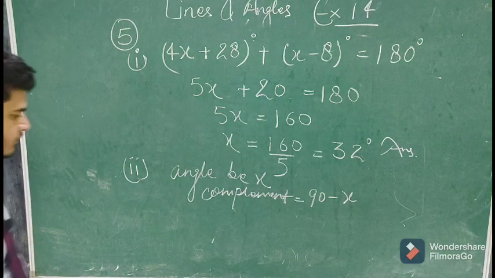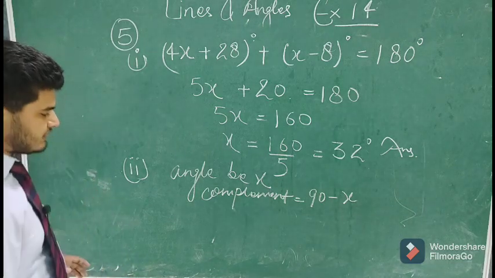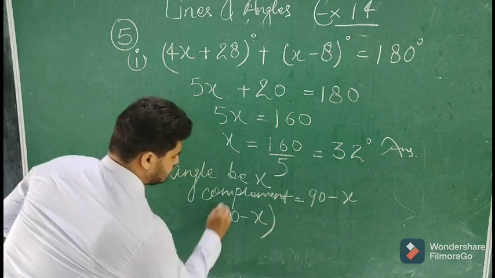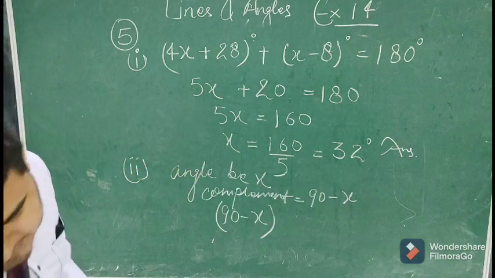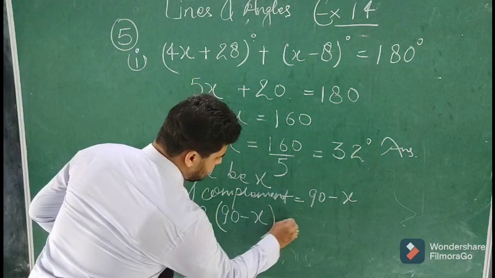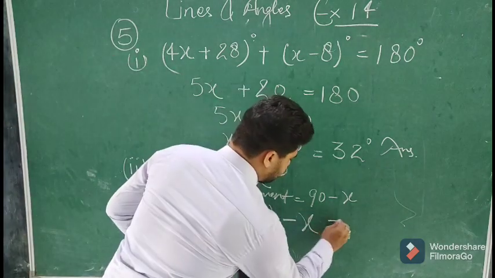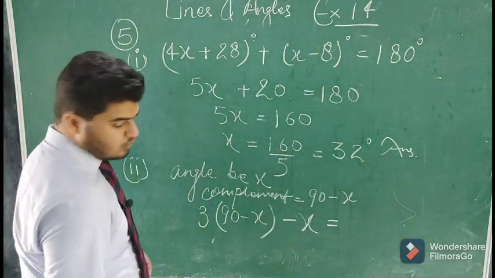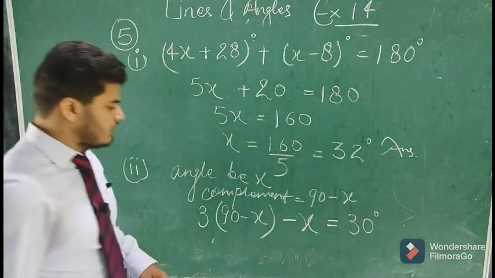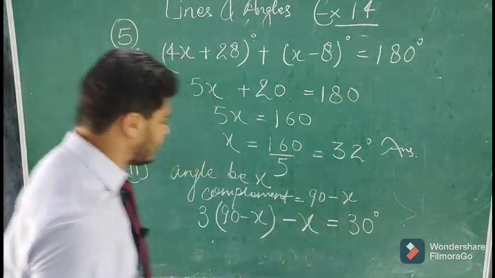Now according to the question, the angle is less. So 90 minus x, the complement, and it's 3 times, minus the angle is equal to how much? 30 degrees. The angle is less than 3 times the complement by 30 degrees.